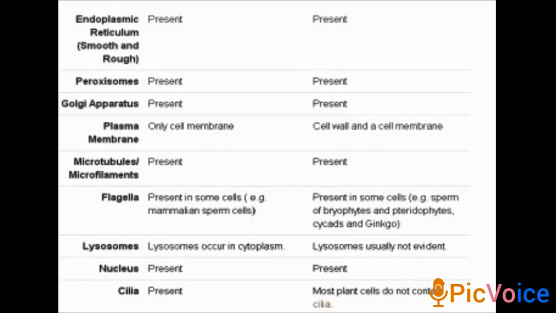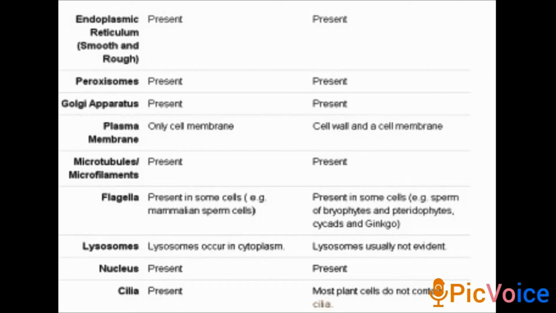Next is the endoplasmic reticulum. Both smooth and rough endoplasmic reticulum are present in both animal and plant cells. Peroxisomes and Golgi apparatus are also present in both. In the plasma membrane, only the cell membrane is present in animal cells, whereas in plant cells both the cell wall and cell membrane are present.